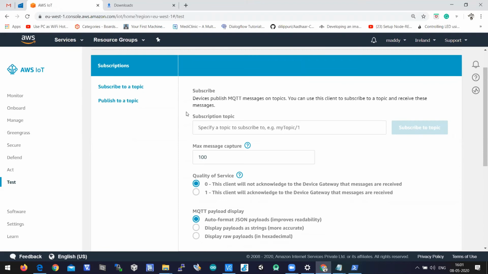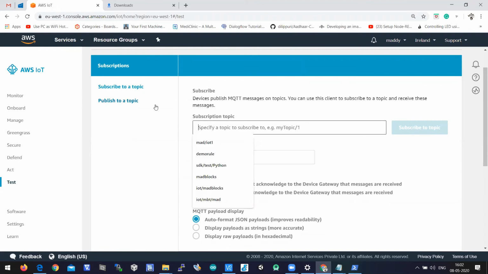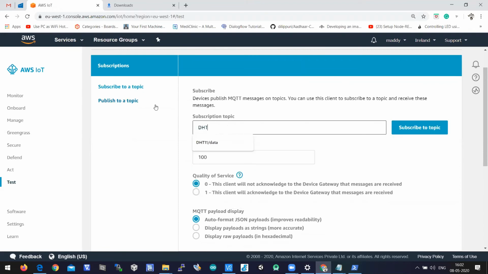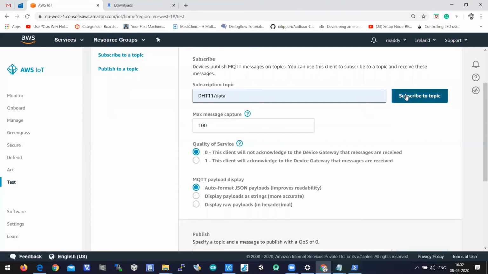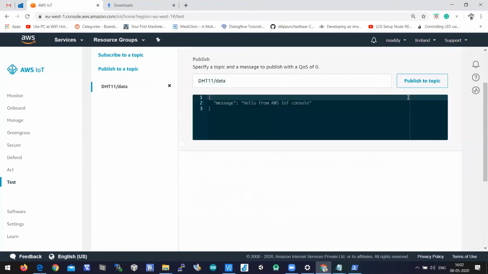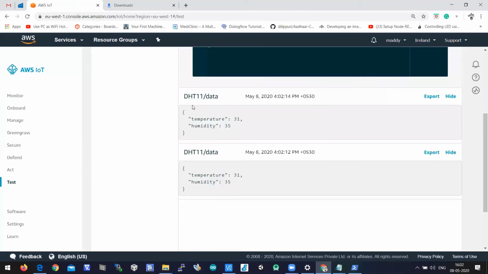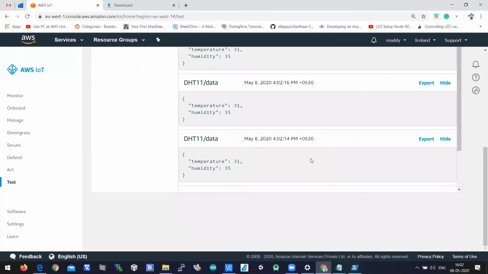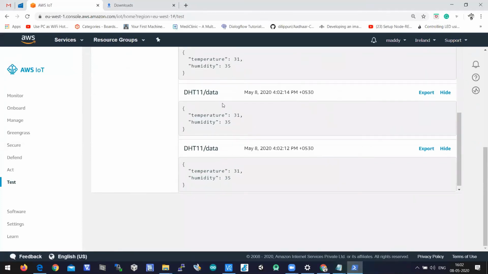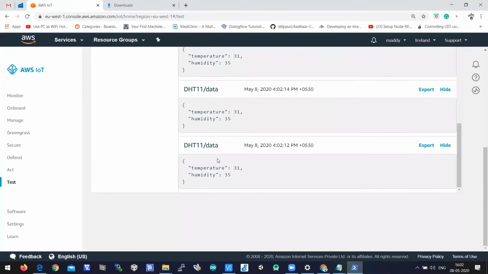We need to subscribe to a topic. The topic name should be DHT11/data, the name written in the program, and then click on subscribe to a topic. You can see the data coming in. The same data printed on the PowerShell should be printed on AWS IoT Core. Now the data is printing here.